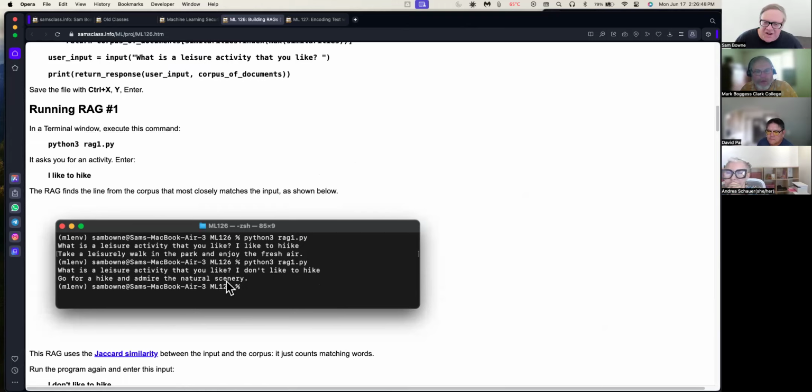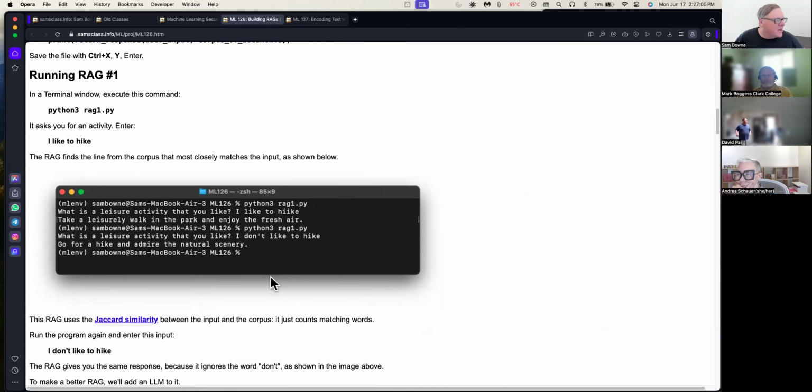because it doesn't understand the sentence at all. It's just finding the word hike in there. It finds the line that contains more of the words you put in and repeats it back to you. That is retrieval augmented generation. It's pretty miserable. Since I don't have a large language model, it doesn't actually understand the meaning of the sentence, but it does more or less work.